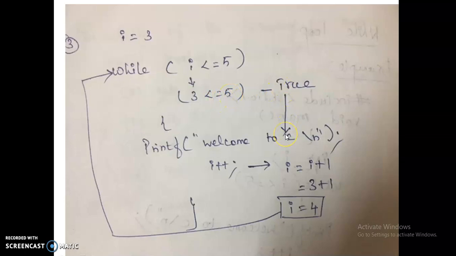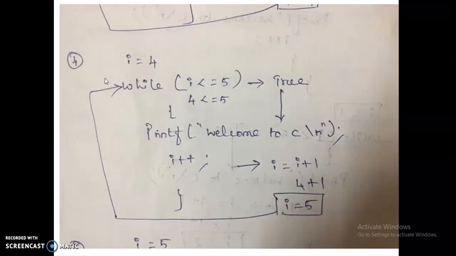Again it prints welcome to C for the third time and increments the value, I equal to I plus 1. The value of I here is 3, 3 plus 1, 4. I is replaced with 4. The condition is also true, so it goes back to the while loop for the fourth time. Now I has the value 4. This condition is again tested whether I is less than or equal to 5. Yes, 4 is less than or equal to 5.